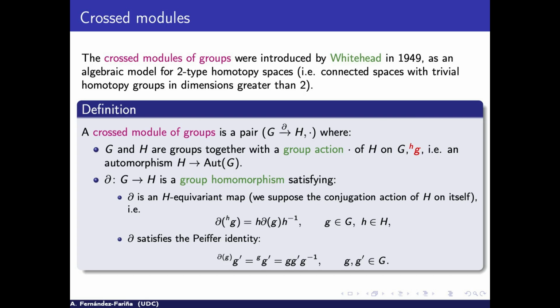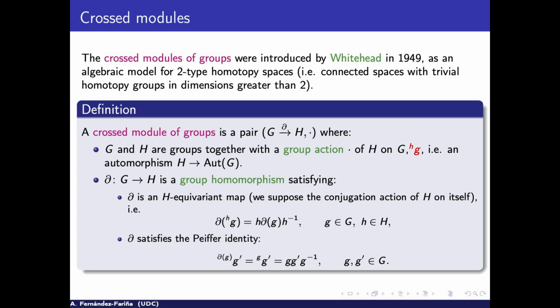It will be a pair where we have an action of the second group on the first, and a morphism that works well with the actions. We will suppose that the group G acts on itself by conjugation, and the group H acts on itself also by conjugation. So that's a crossed module.